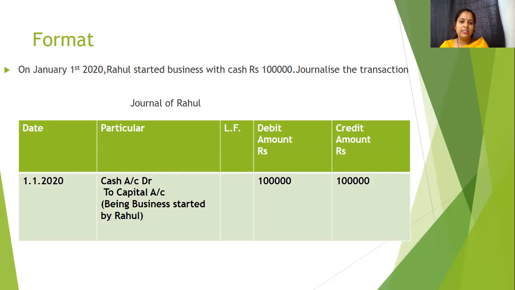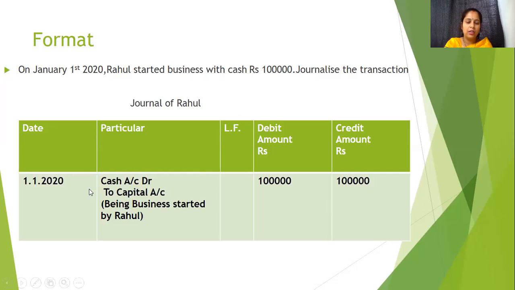And how do we write it in the journal? This is the format. First column date, then particulars, then ledger folio, debit amount, credit amount. In date, we write the date of the transaction. In particulars, what to debit and what to credit. So two accounts, cash and capital. Cash account, debit, so we have written cash account debit. And the account which we credit, we write as 'To capital account'.